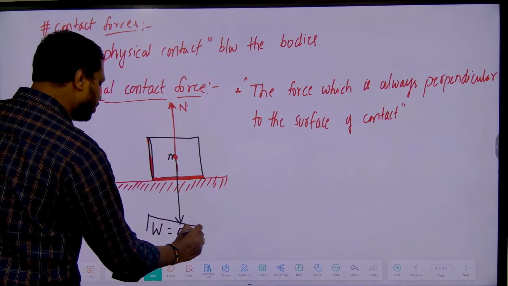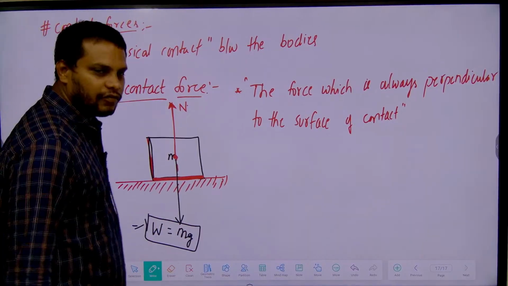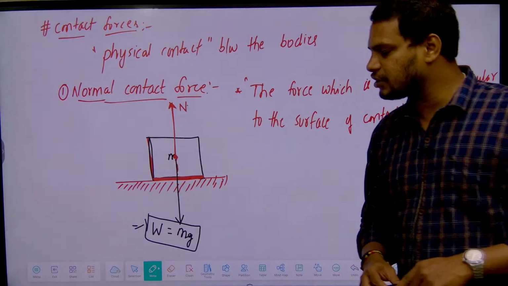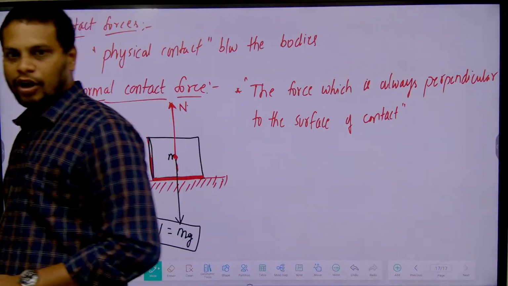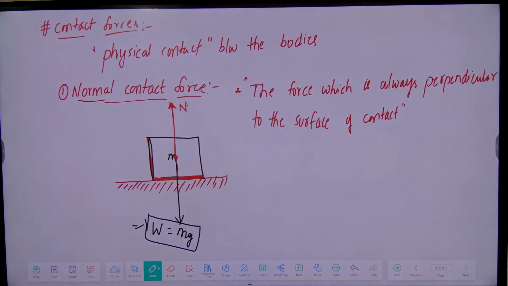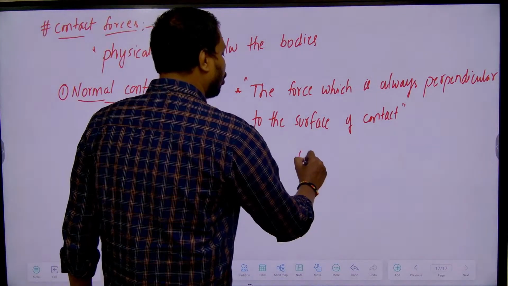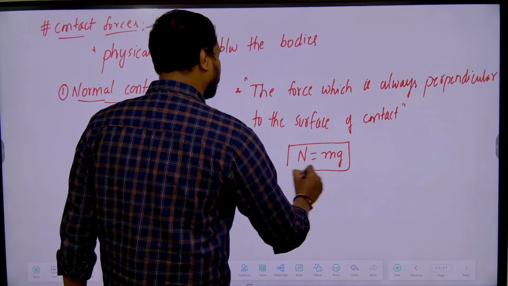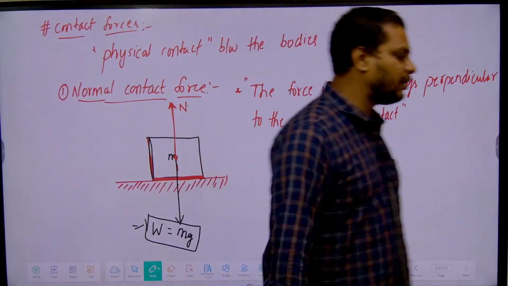W is equal to how much? mg. Are you clear? And normal is in which direction? Upward direction. Then we can say normal is balanced by mg. So please remember this: normal is balanced by mg.